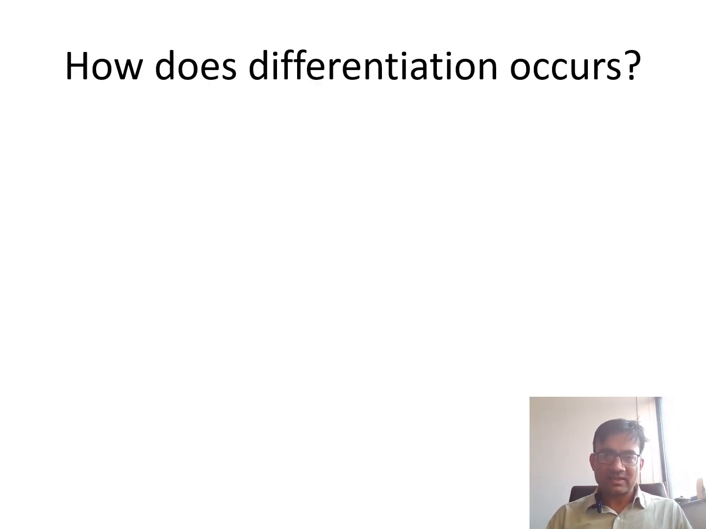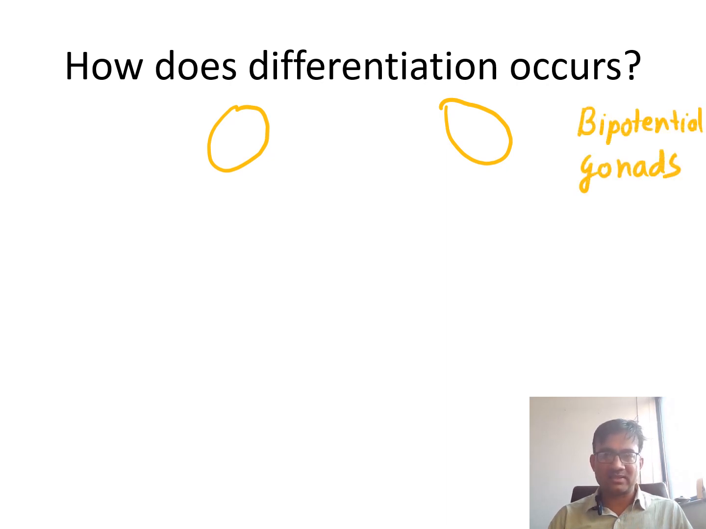Now how does differentiation occur? That we will study now. First of all, up to 5 or 6 weeks, gonads are considered to be bipotential. Bipotential means it is not fixed whether it is testis or ovary. Here bipotential gonads are shown, the yellow one.